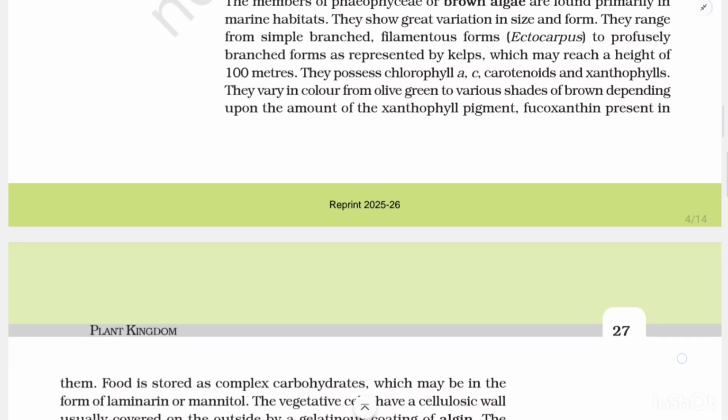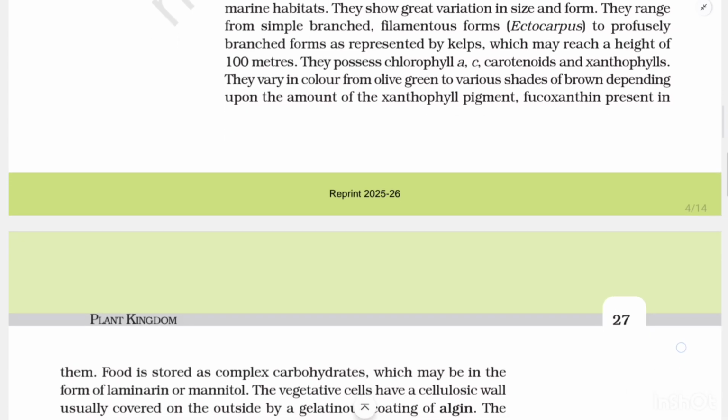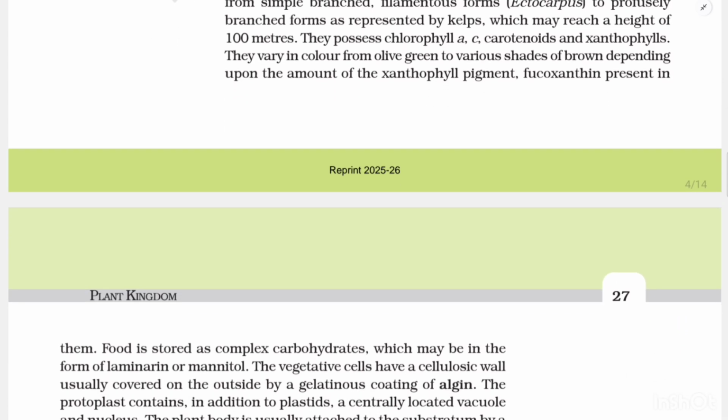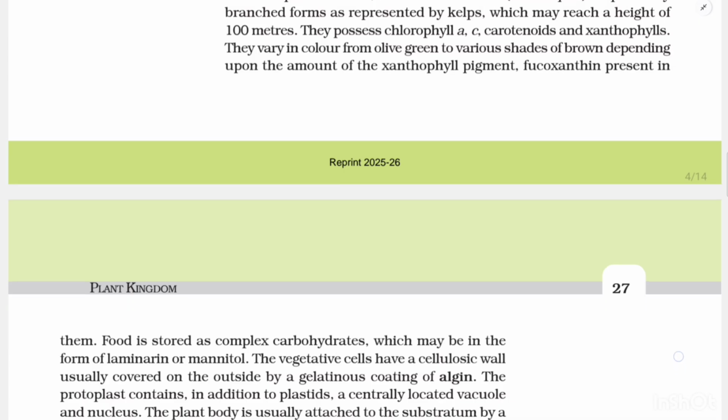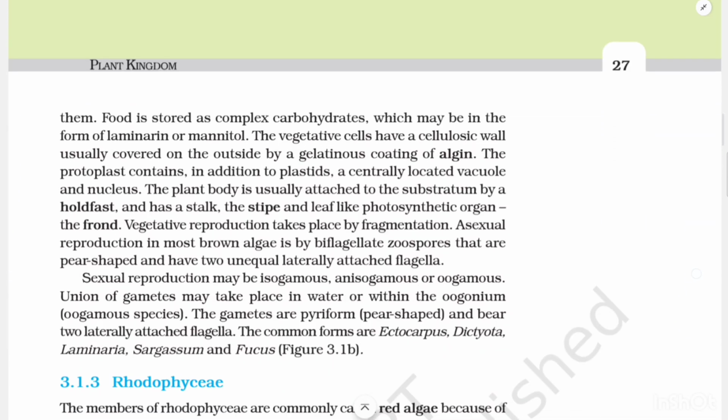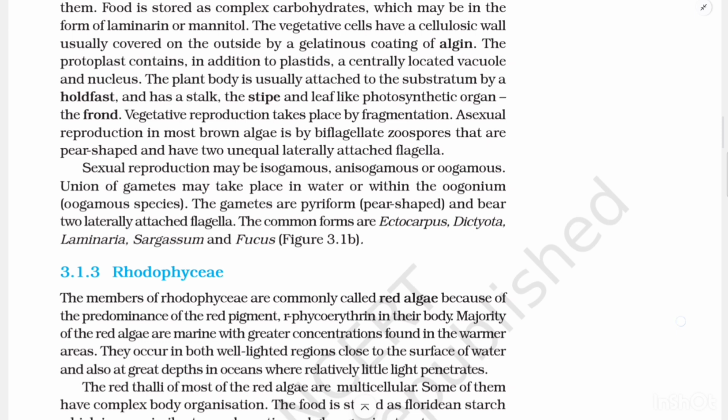They possess chlorophyll a, c, carotenoids, and xanthophylls. They vary in color from olive green to various shades of brown depending upon the amount of the xanthophyll pigment fucoxanthin present in them. Food is stored as complex carbohydrates, which may be in the form of laminarin or mannitol. The vegetative cells have a cellulosic wall usually covered on the outside by a gelatinous coating of algin. The protoplast contains, in addition to plastids, a centrally located vacuole and nucleus.